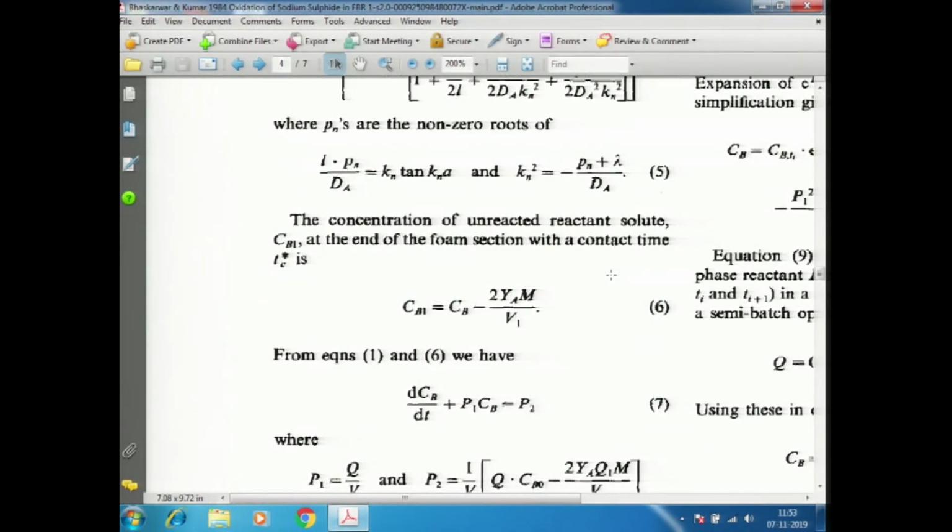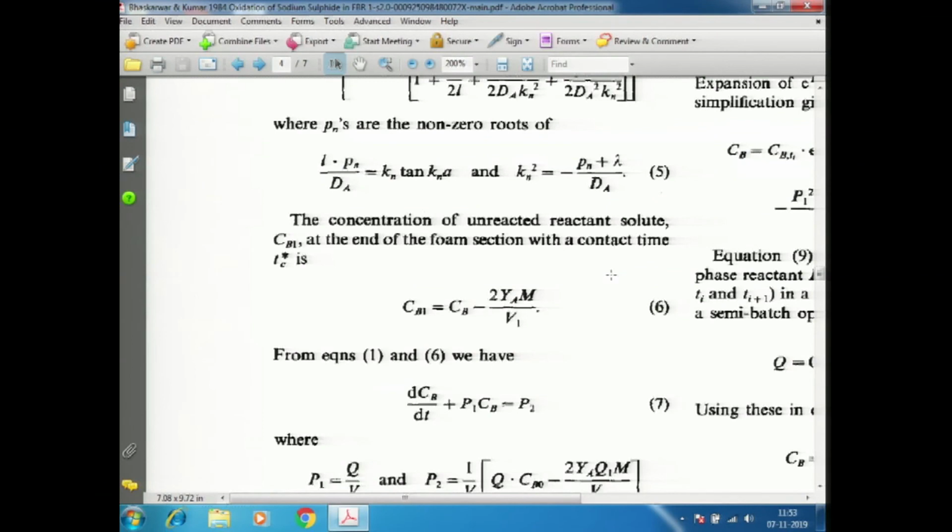In other words, this m which contains S now, is the total amount of oxygen absorbed, and Ya into that will be the total amount of sodium sulphide reacted in this volume V1 by 2. So, Ya m containing S divided by V1 by 2, which is this 2 Ya m by V1, is the change in concentration because of reaction of sodium sulphide.